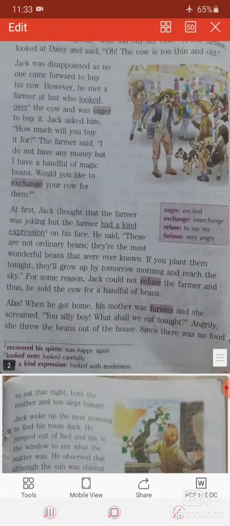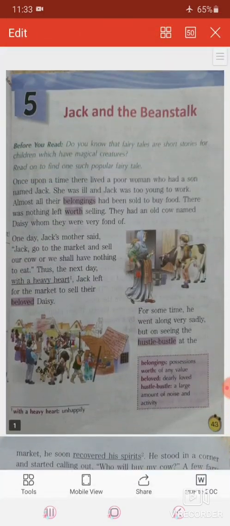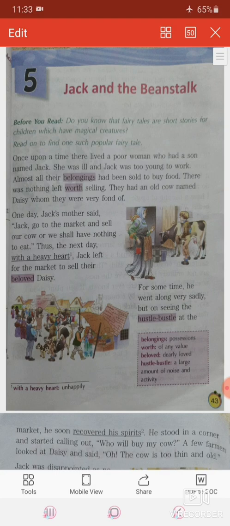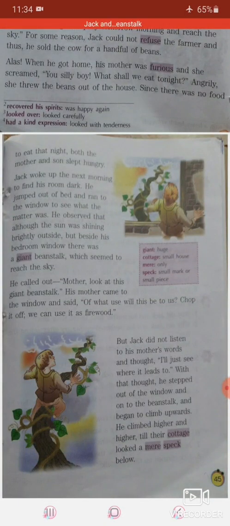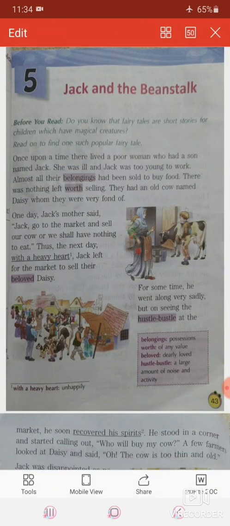So this is the first part of this story, and we will learn the second part in lesson number 6, which is Jack Discovers a New World. In that story you will come to know what happened next and where Jack reached when he climbed that beanstalk.